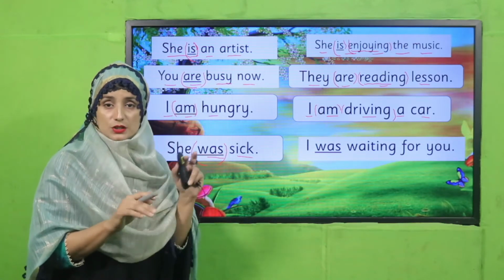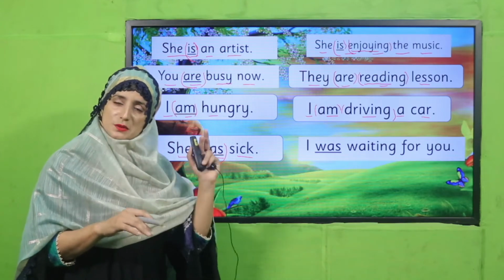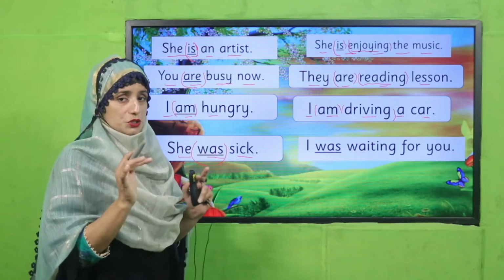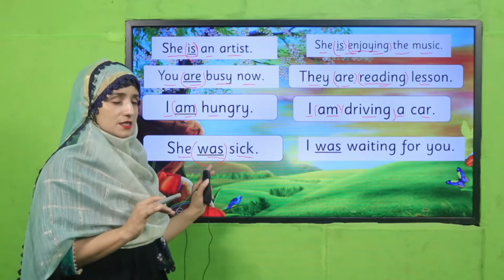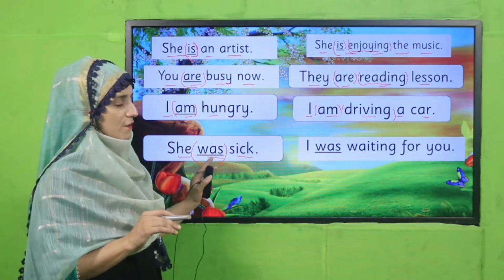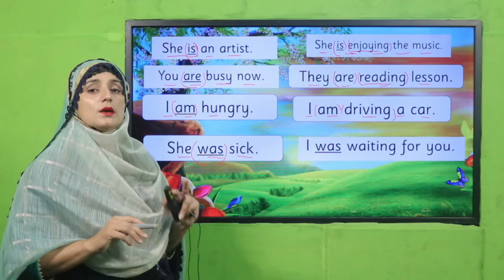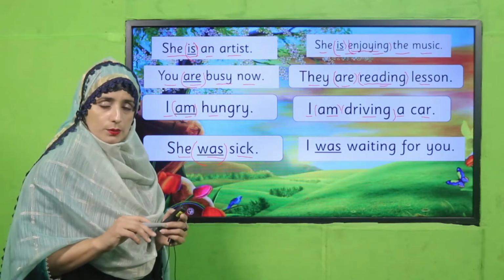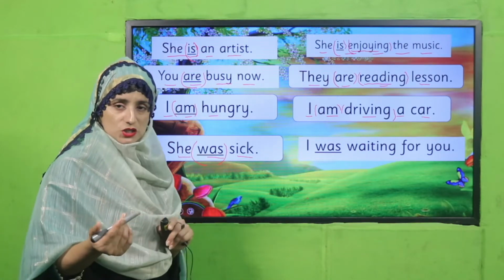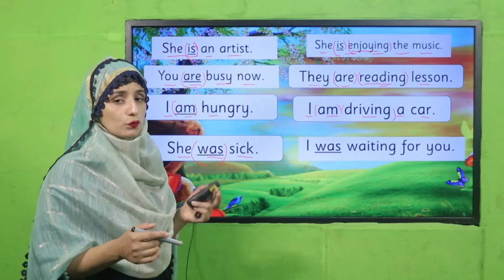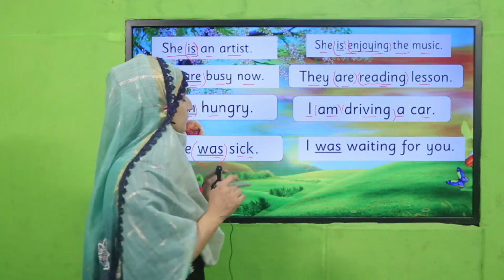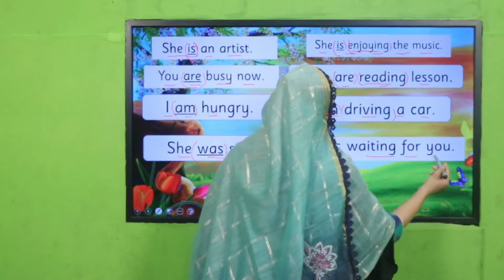Yes, she was sick. Now you can see that "was". She was sick. Not "she is", but "she was". It means the time has passed. So which time are we discussing here? Past time. So keep remembering, we have to use was and were in past time when we want to tell a situation that is over. So we will use past time verbs.